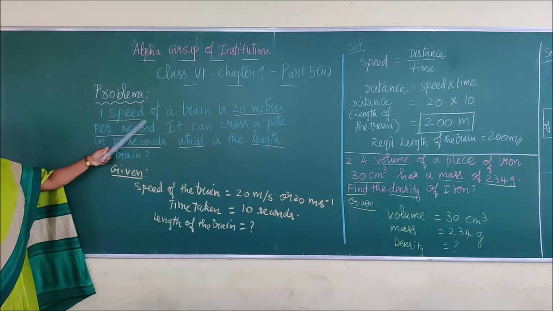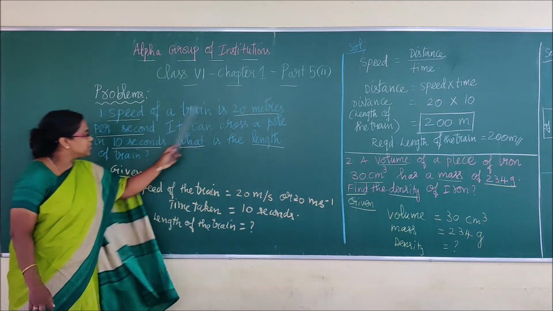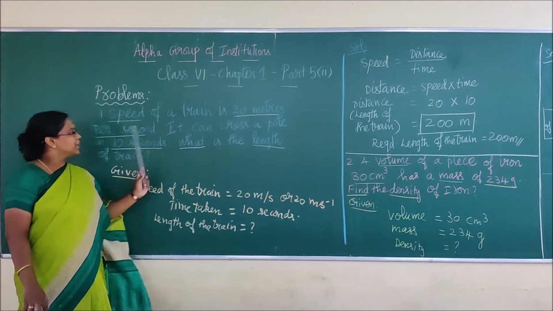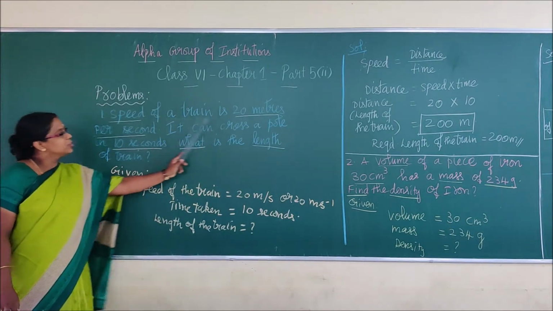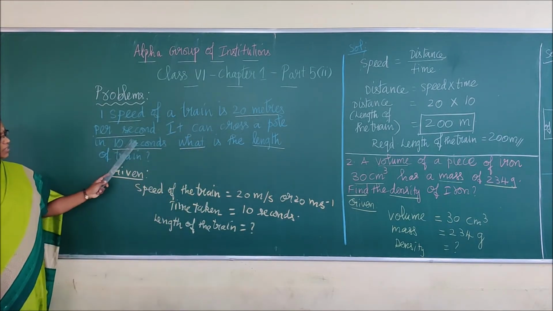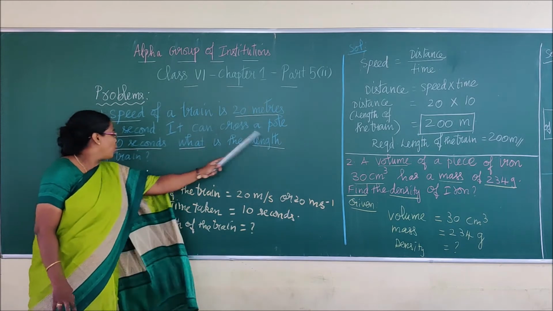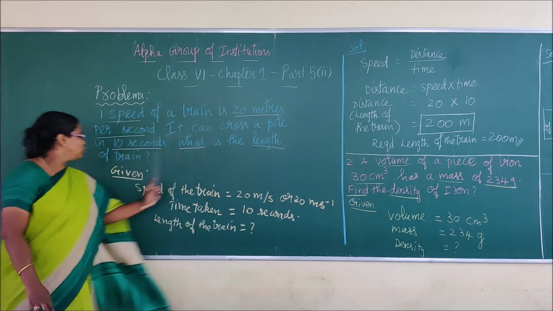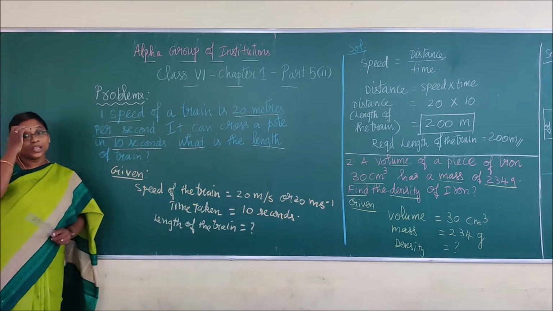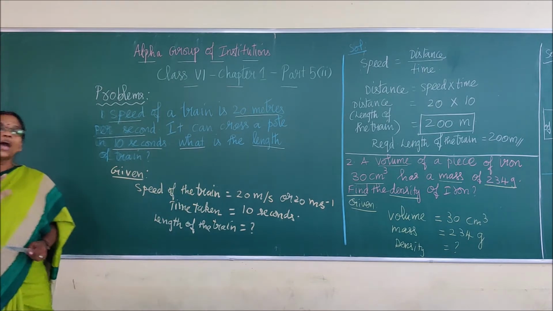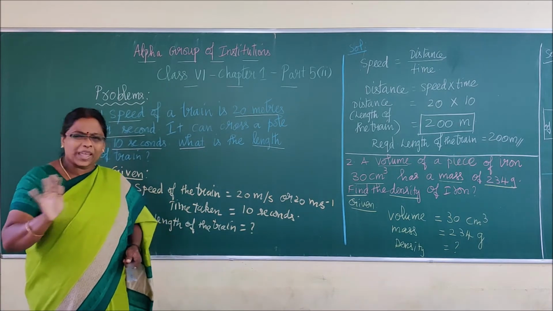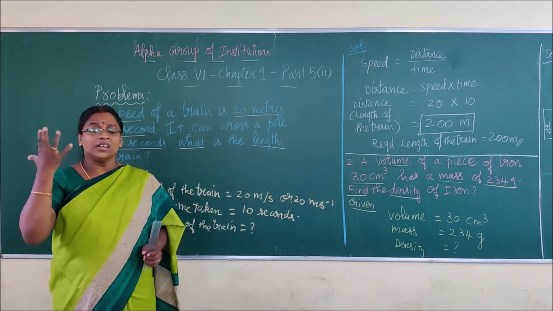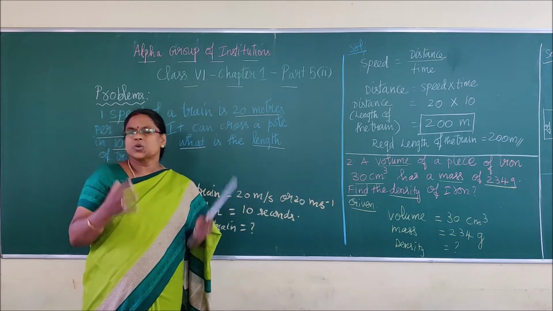Speed of a train is 20 meters per second. It can cross a pole in 10 seconds. What is the length of the train? Right. As you are in 6th standard, children, you are so young, so don't get stressed or feel it is difficult.